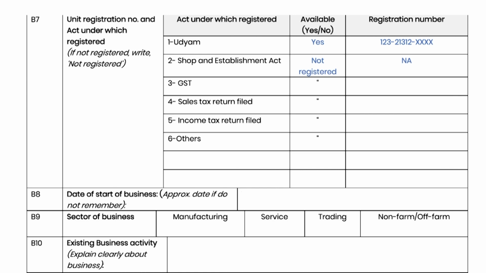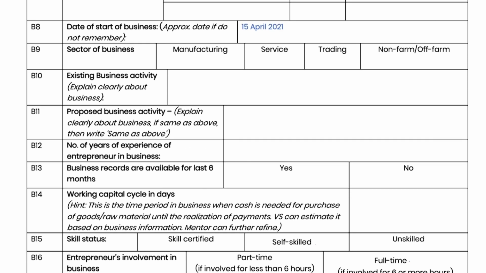In B8, fill the date of start of business, either from the available registration certificate or if registration is not available, then as told by the entrepreneur. In B9, fill the sector of the business and in B10, explain in 1 or 2 lines the type of business. Do not write generic things like shop here. Readers should get an idea of the nature of business by reading this box. Example, she has a dhaba in the market, sells thali and other food items.